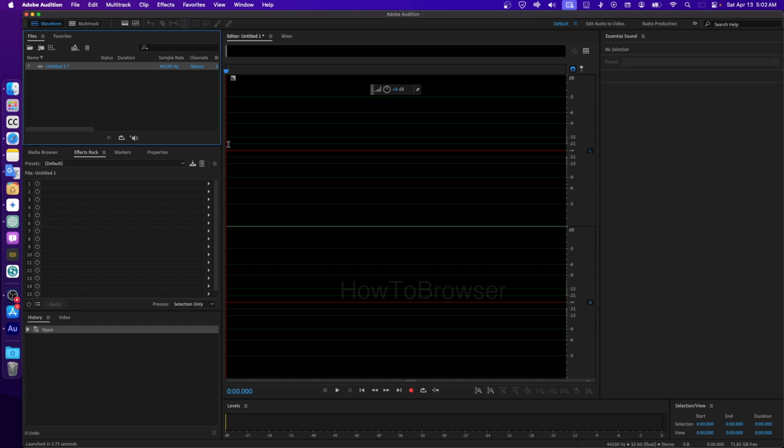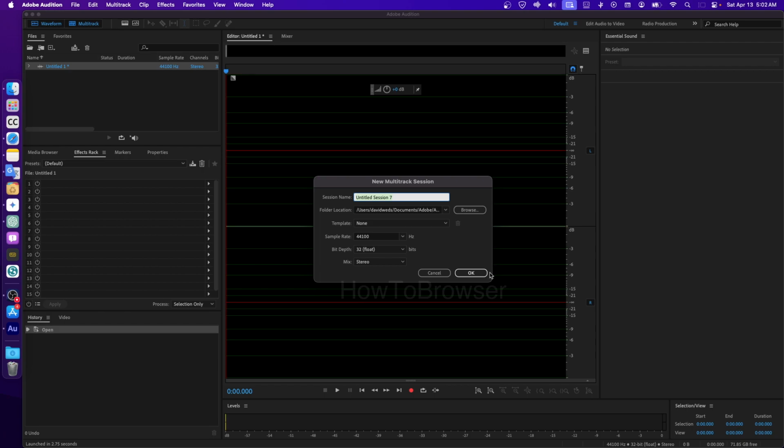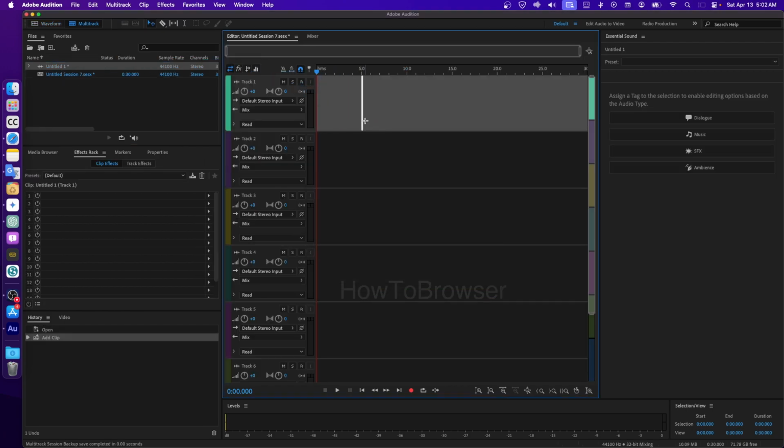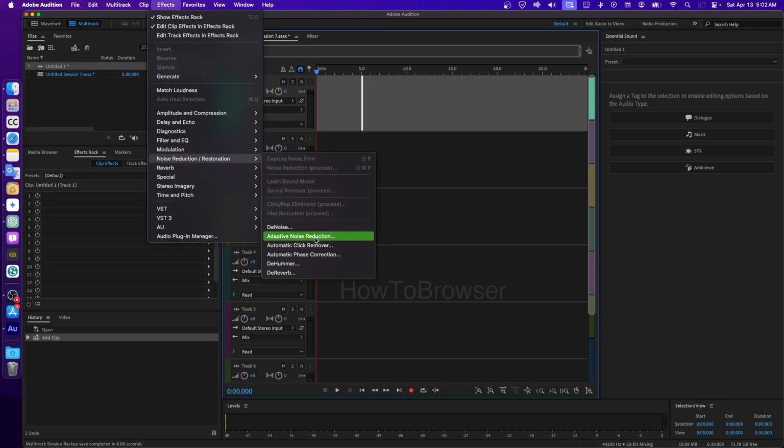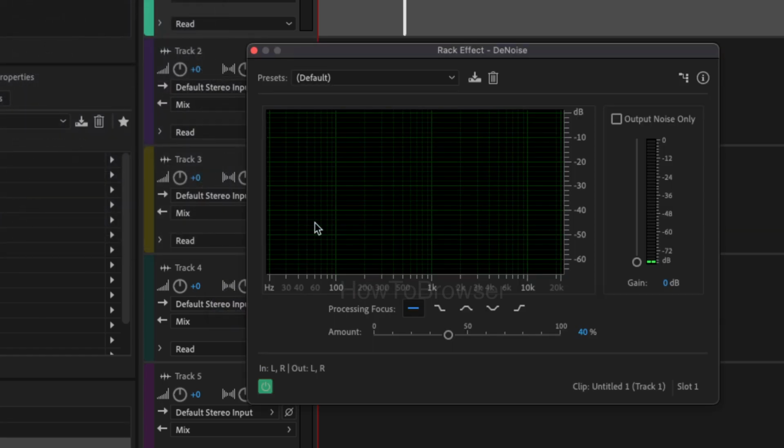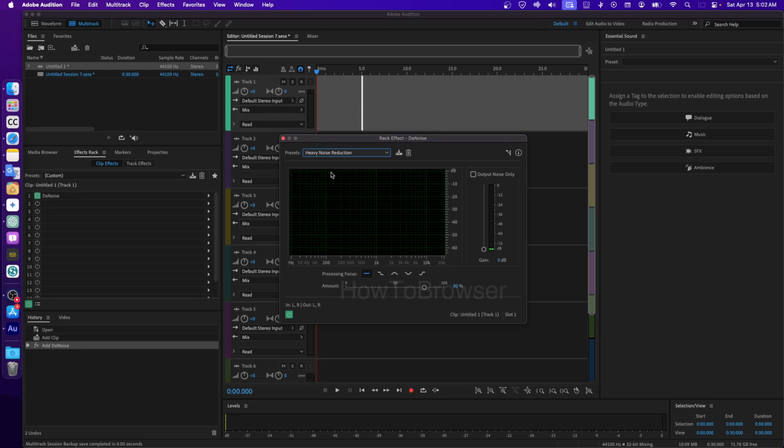So now if you want to reduce noise, what you can do basically is go to effects, and in effects we have noise reduction and restoration, and here you have the option to denoise. So click on here. And here you have some presets: heavy noise reduction or light noise reduction. I'm going to go with heavy noise reduction, and then I can